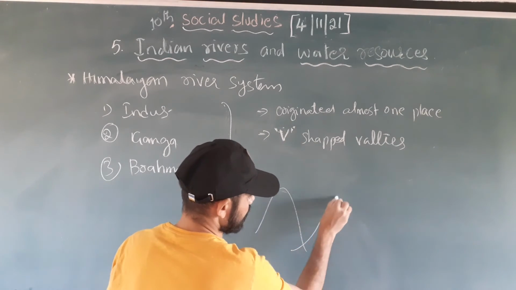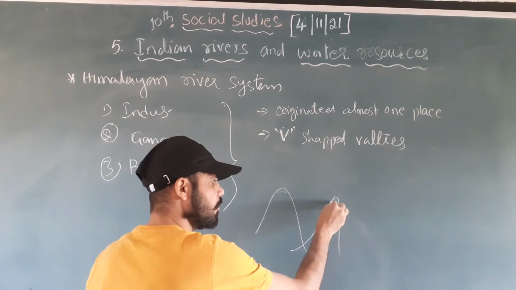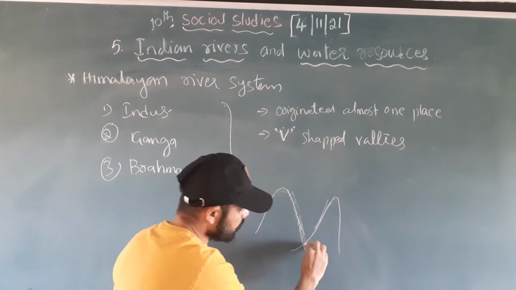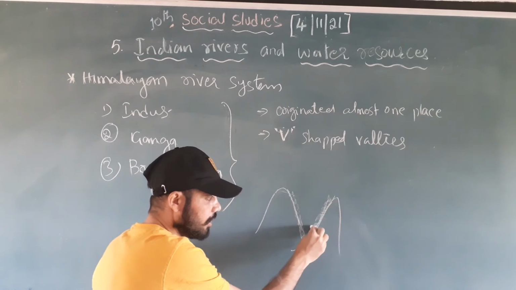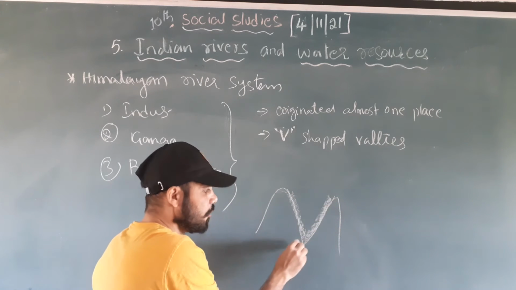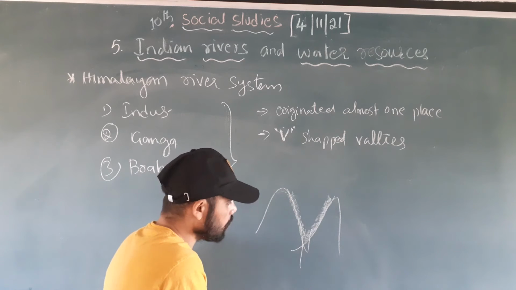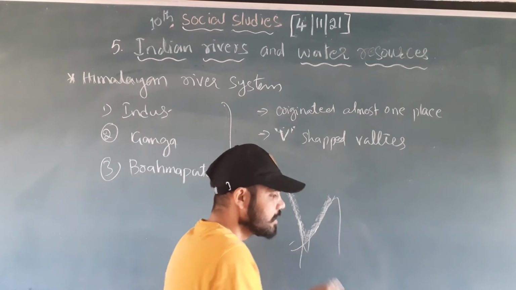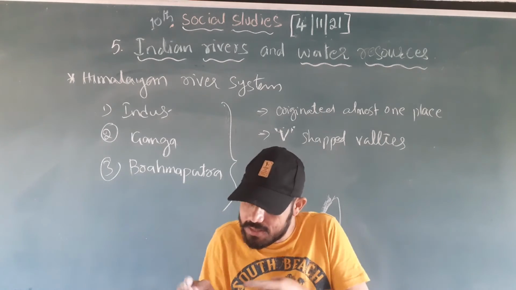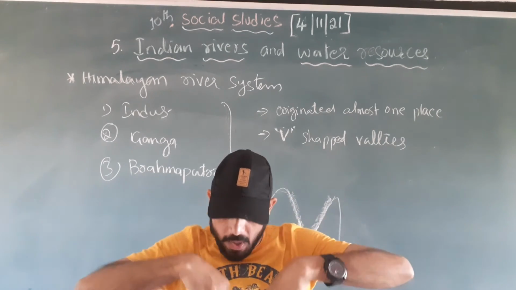This is the mountain, right? When this river flows, the water flows this way. The elevation goes down, the slope is down, so the river flows with great speed. When the river flows fast, it automatically cuts the side areas. It cuts the side areas and creates deep valleys like this.